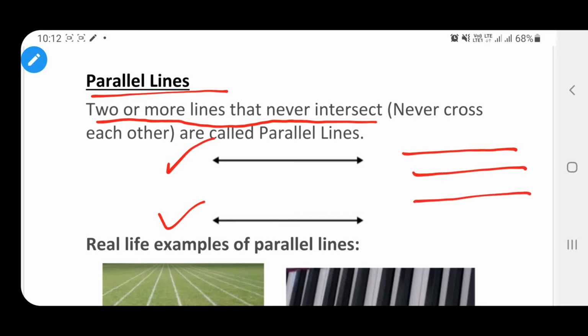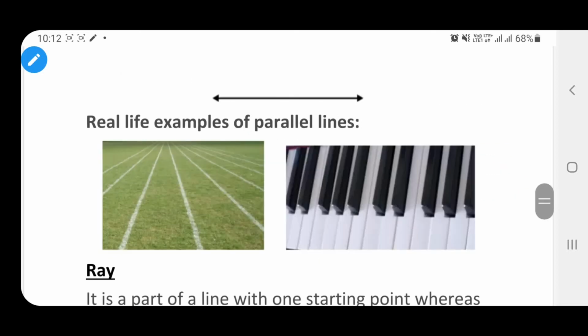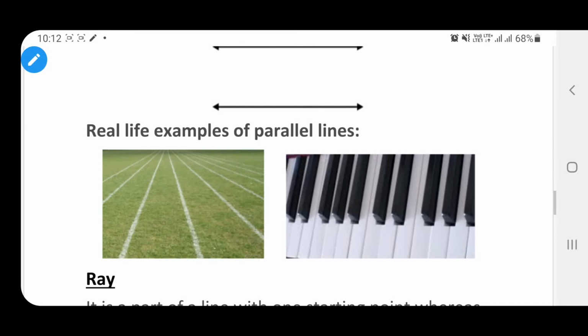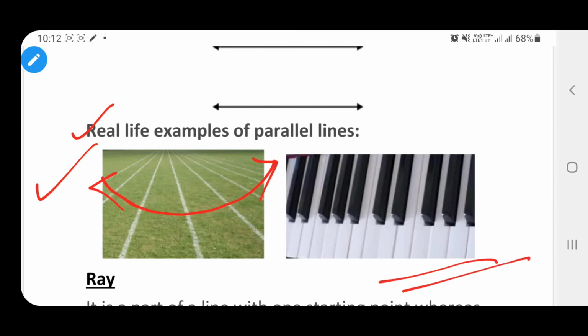Here some real examples of parallel lines are given. If you see the field, in the field these are some markings. And if you see in the harmonium, these are called parallel lines.